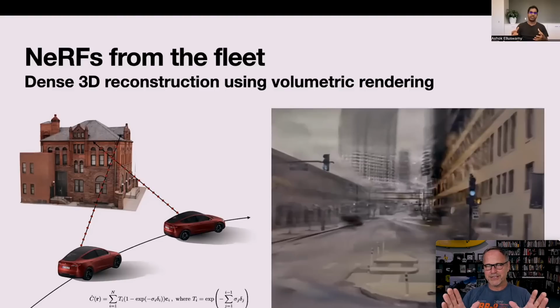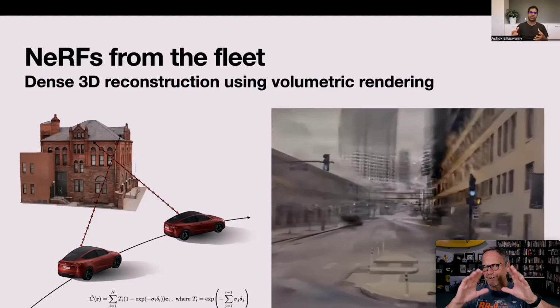And this NeRF actually gives you two things. Number one, it can be used for training. And it's important to note that this is not real time as far as Ashok was talking about. What you do is you create these images in training sets so that you have some sort of a ground truth to react against your occupancy networks. So you can take the occupancy network, you can then take the radiance field, and you can look at it and match them up and say, where's the loss? Where are things not matching up? And you can use that to help train the neural networks to get better and better.